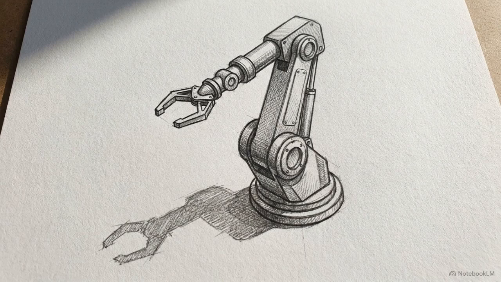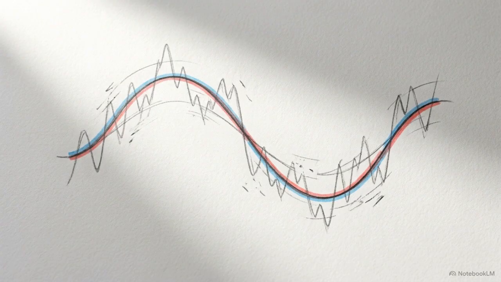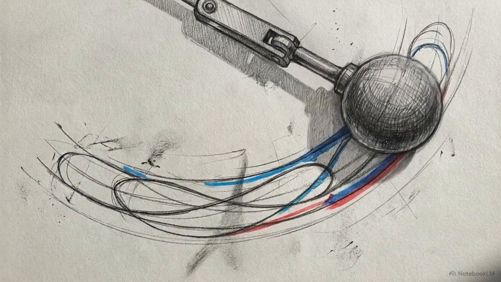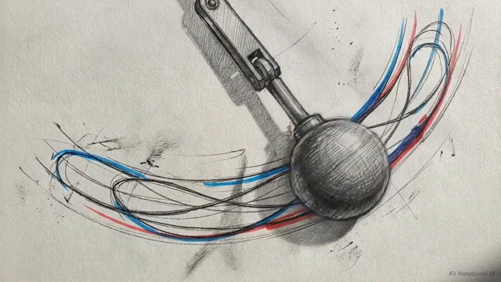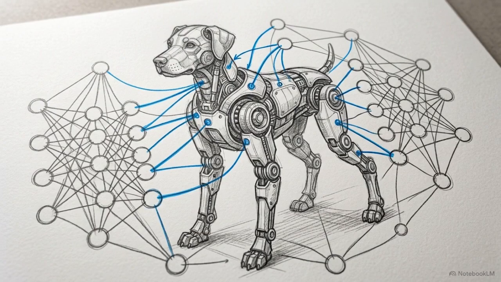Because the actor policy is deterministic, it will map a specific state to the exact same action every time, effectively preventing the AI from discovering new solutions. DDPG forces exploration by injecting an Ornstein-Uhlenbeck noise process directly into the output action. This specific noise process is temporally correlated. It generates smooth variations that respect the physical momentum of a moving object, rather than introducing chaotic, random jitter that would snap a robotic joint.